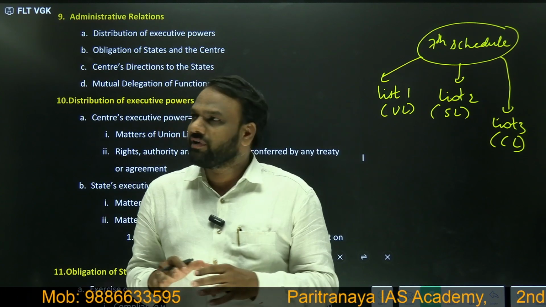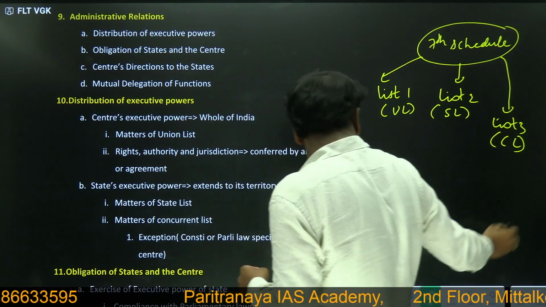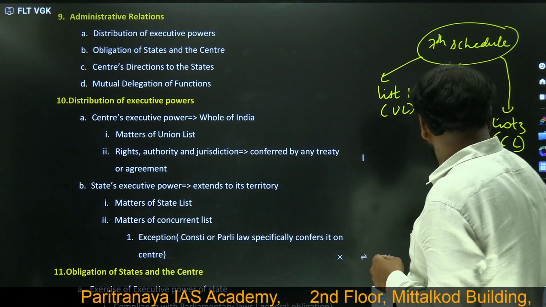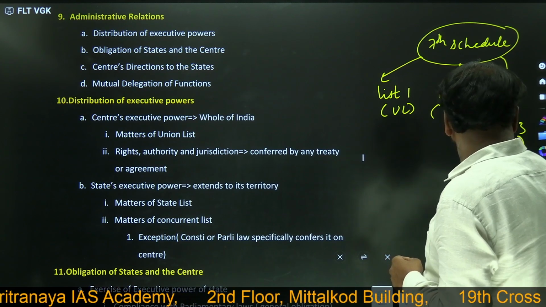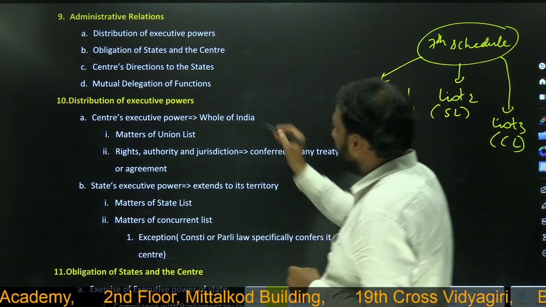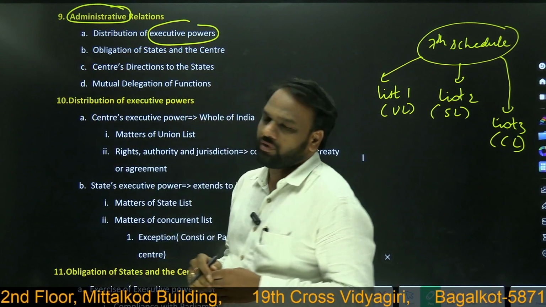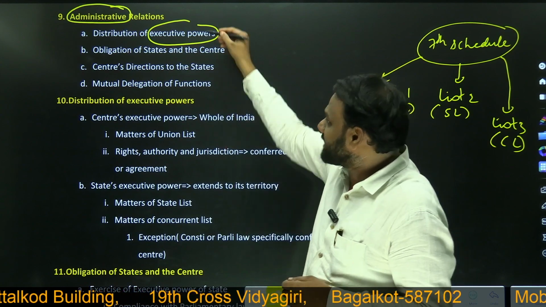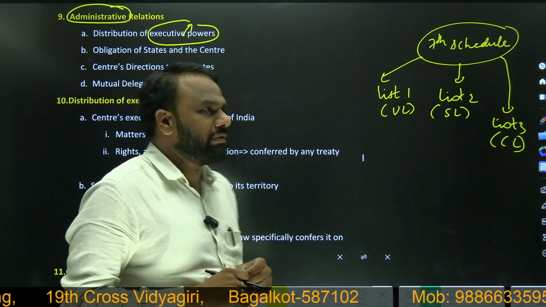In this class, we will be discussing the administrative relations, or we can also call it executive powers or executive relations. So what is executive power? Executive power or administrative power. When we say legislation, it means making laws. But when I say executive power, it means implementing the laws, implementing the policies.